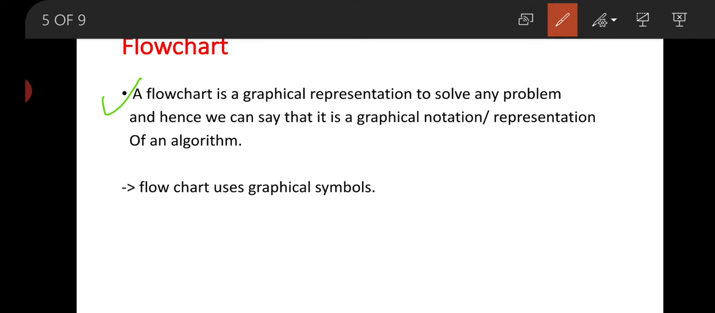That means an algorithm is all written in the text format, but if we want to represent these steps in the form of graphics with the help of symbols and graphical tools, then this is called your flowchart. You can say that a flowchart is a graphical notation or representation of an algorithm, and a flowchart uses some graphical symbols.